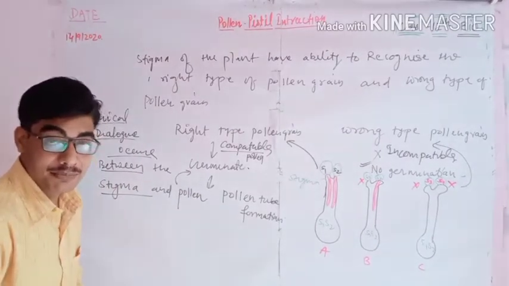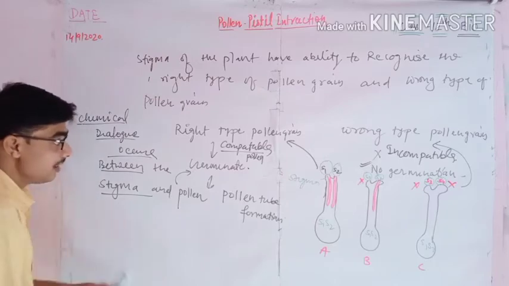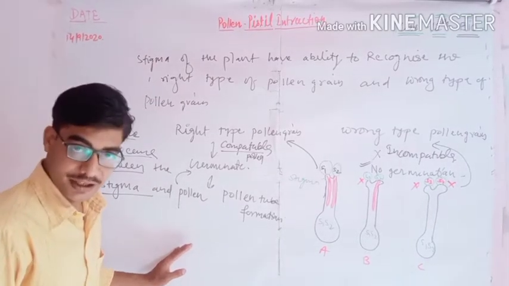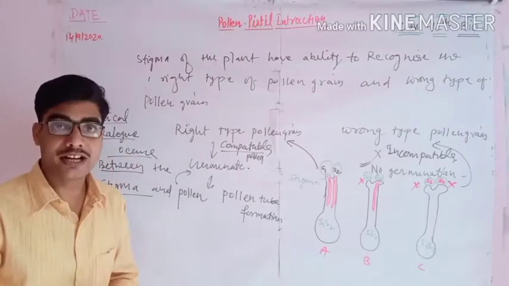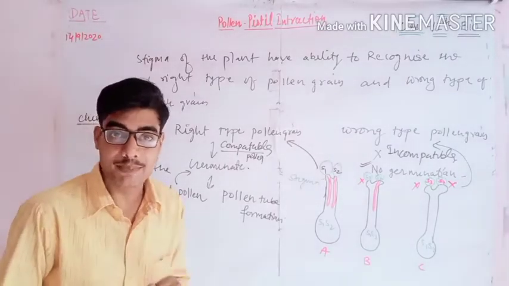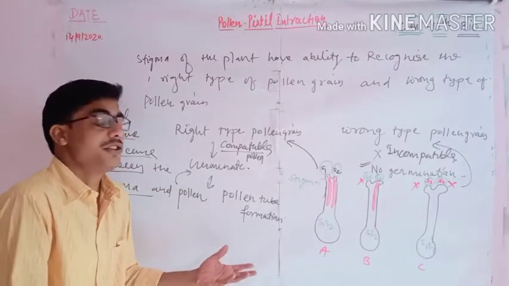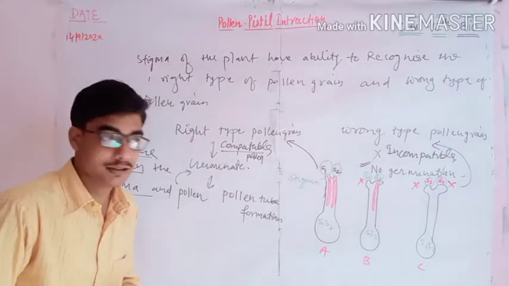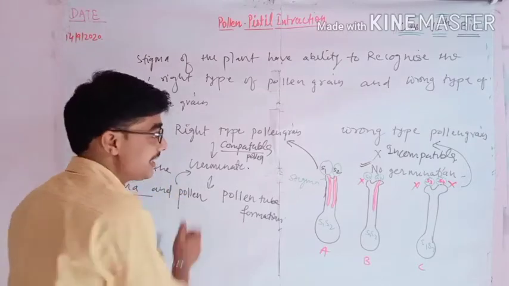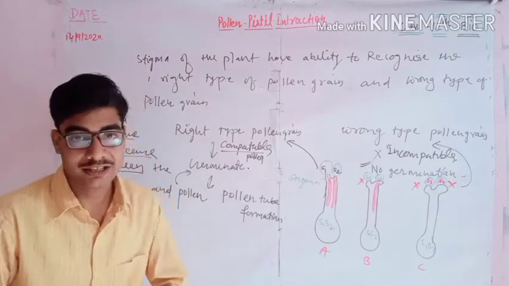It will be accepted by the chemical dialogue which will occur between the stigma and the pollen. Now, what types of chemical components will participate in this germination, that is, in the formation of the pollen tube? How will it happen? So let's take a glance at how this chemical dialogue will occur between the pollen and the pistil.